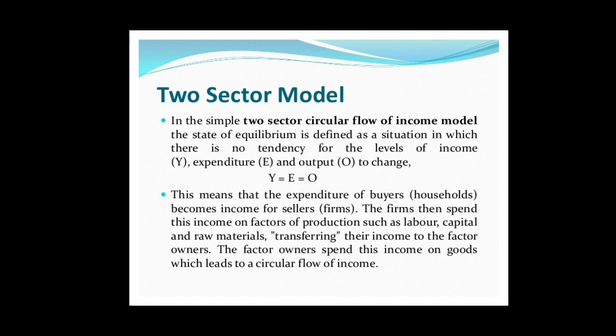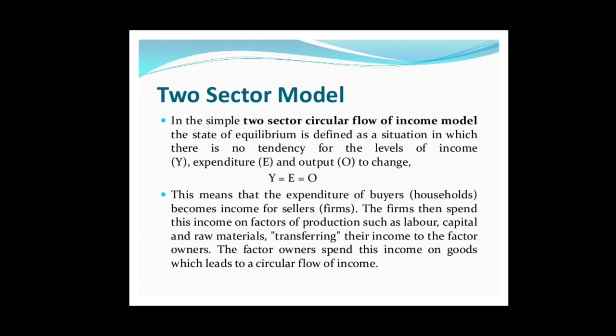Businesses, that is the producing sector, is the supplier of goods and services, and they are the demanders of the factors of production being supplied by the household sector. In this simple two sector model, the state of equilibrium is defined as a situation in which there is no tendency for the levels of income, expenditure, and output to change.